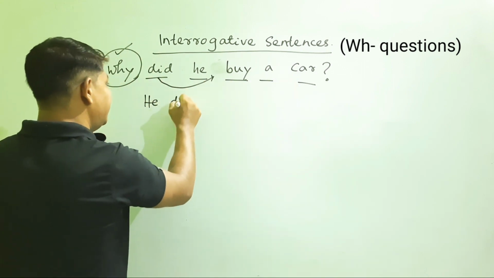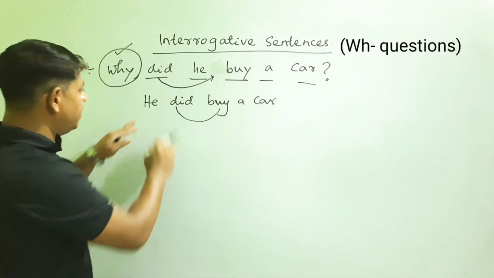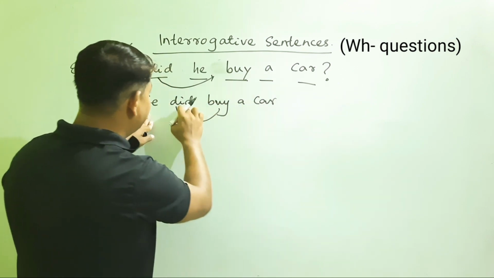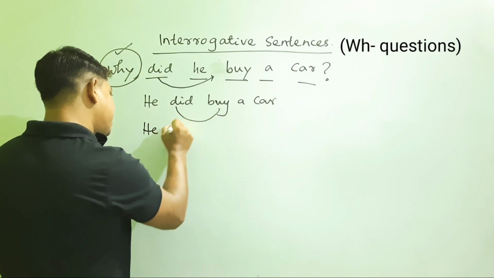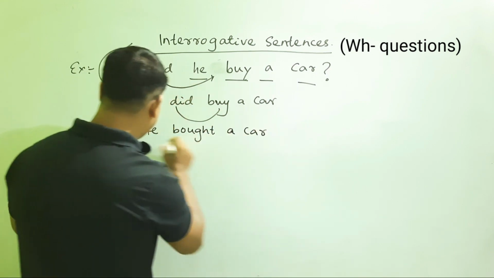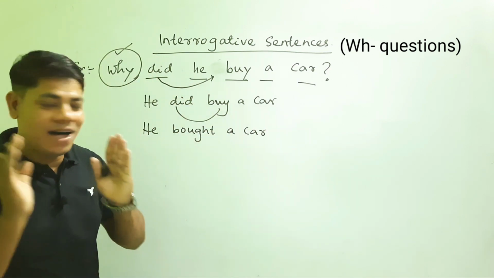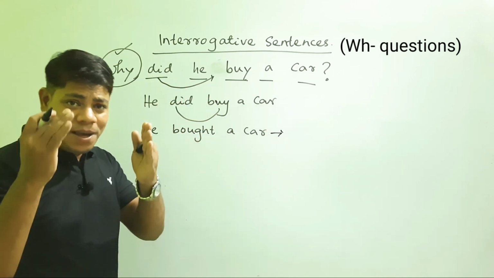"Did buy," in the sense, is "bought." So you can say also, "he bought a car." Now this sentence is in simple past, so it is easy to convert the sentence into a passive form.